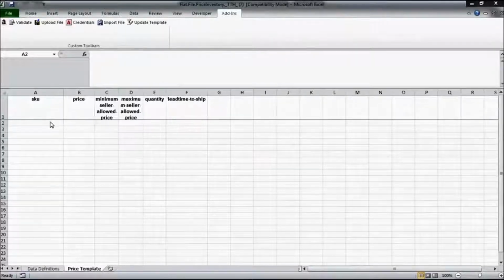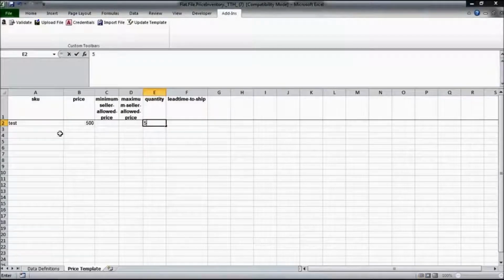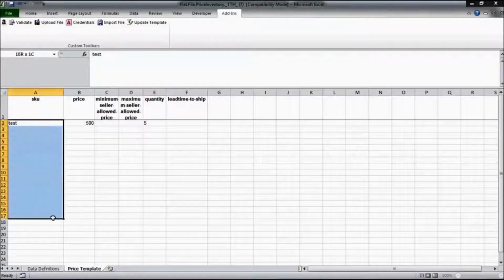So you type in all the SKU codes here. For example, I'm typing in test as an SKU code. You type in the current price for that product. So let's say 500, and you type in the current quantity of that product. Let's say 5.